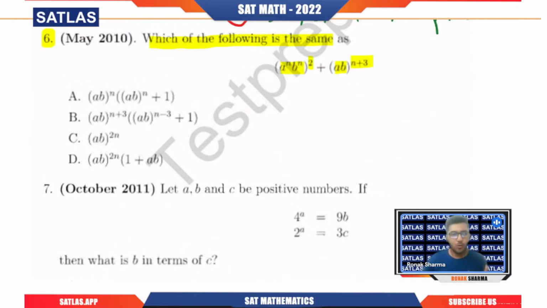You have two approaches here. You can take values of n, like if you put n equal to 1, then you can check it for the options. It's definitely a lengthy approach, but I have seen students follow it because they are afraid of doing some questions in the traditional way. Some questions are meant to be done in the traditional way. Don't look for tips and tricks for every question. You have got 58 questions, and you cannot get tips and tricks for all 58 questions, right?